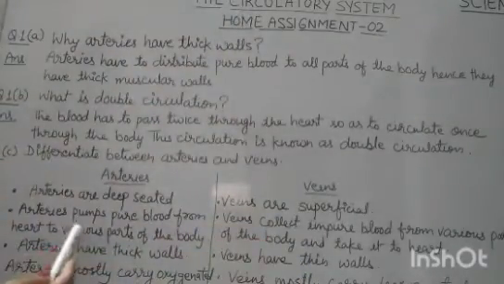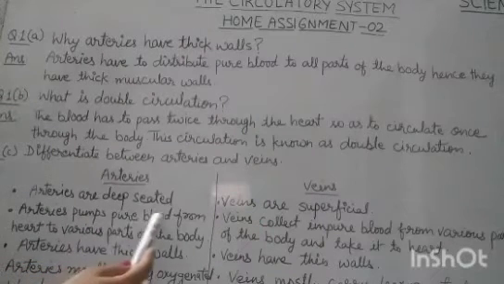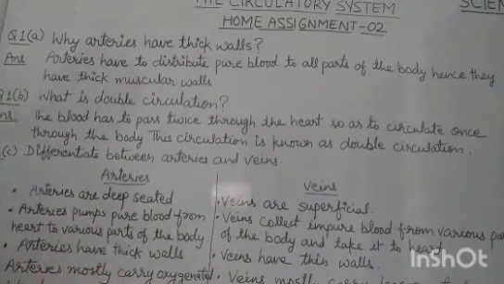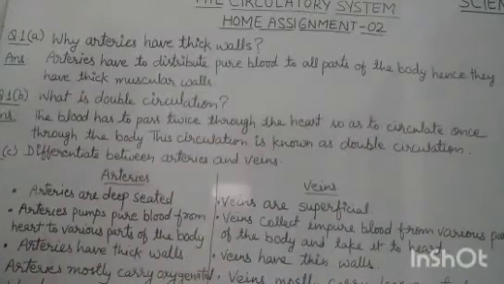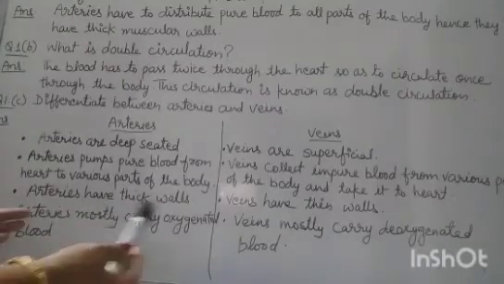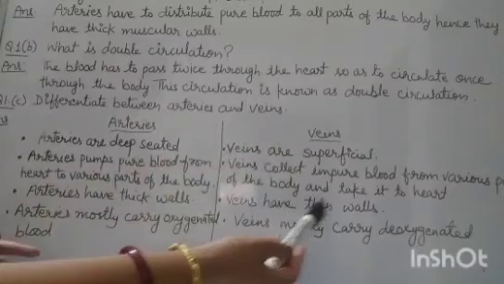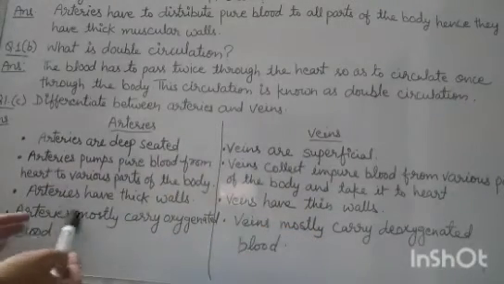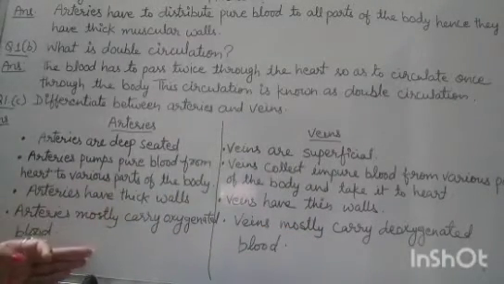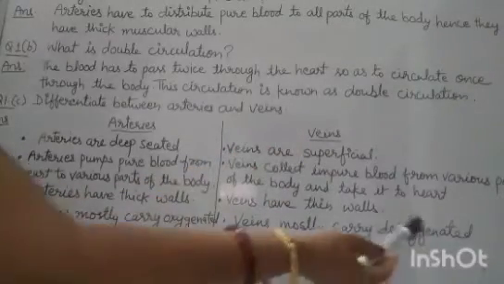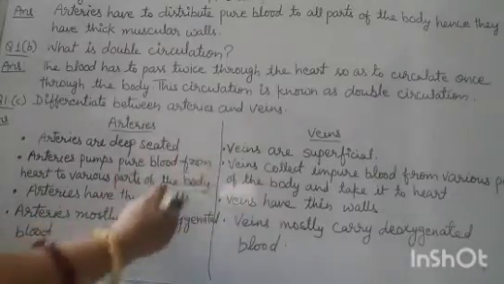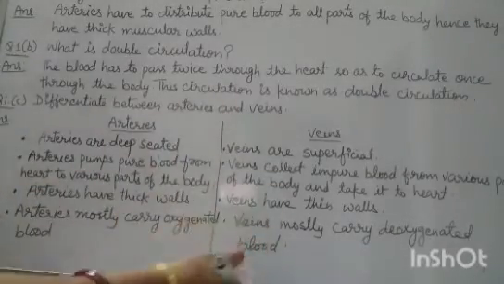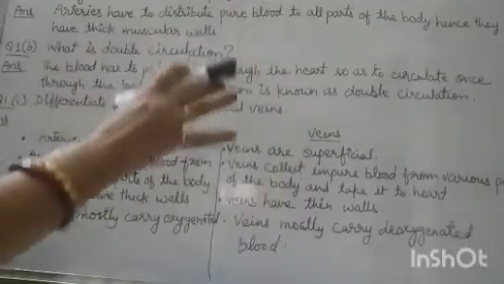Okay, now second one is arteries pump pure blood from heart to various parts of the body, and veins collect impure blood from various parts of the body and take it to heart. And arteries have thick walls while veins have thin walls. Again, arteries mostly carry oxygenated blood and veins mostly carry deoxygenated blood. Okay, so always you have to differentiate like this only. Okay, now we have completed home assignment 2.